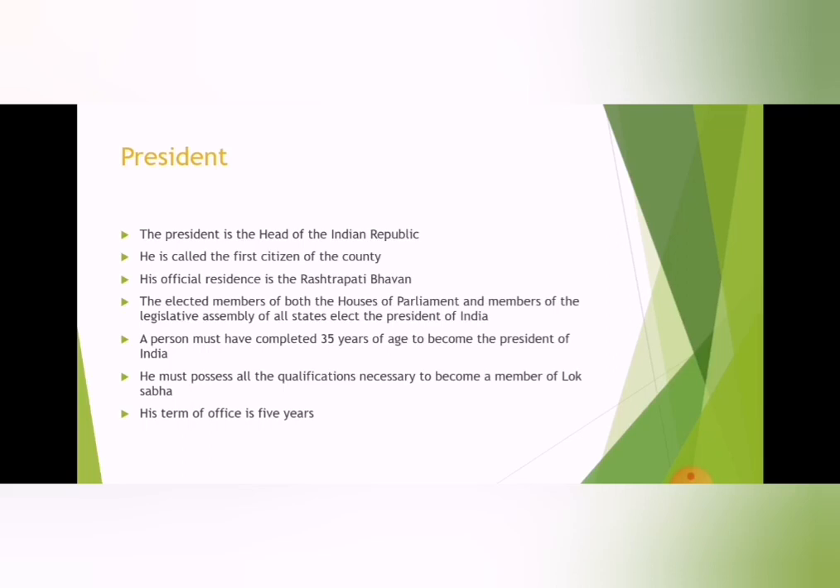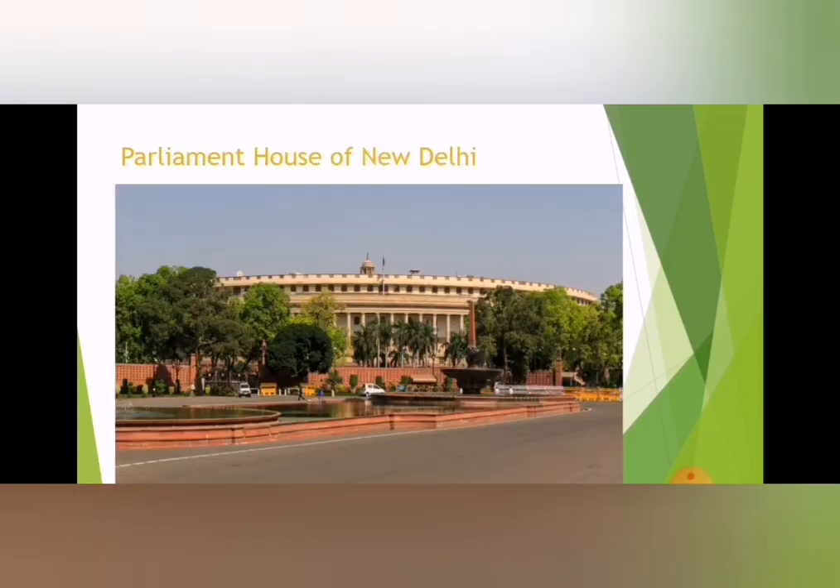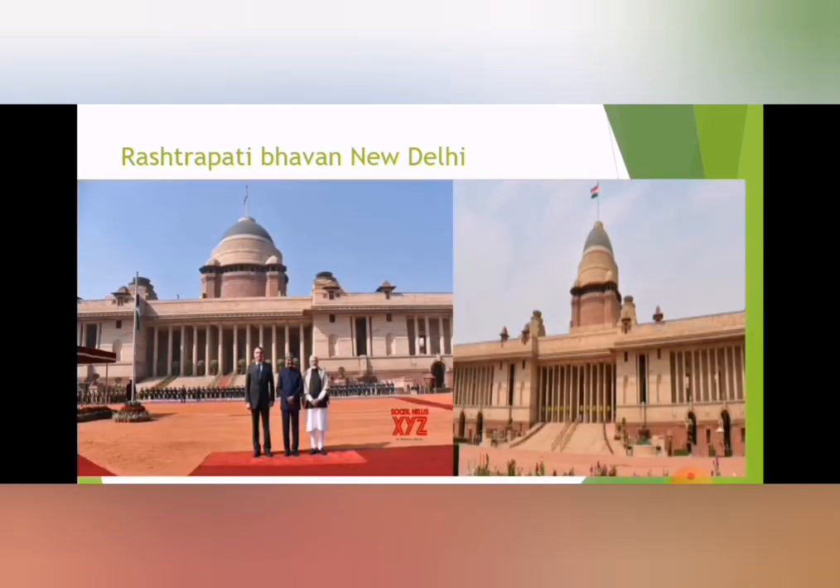A person must have completed 35 years of age to become the president of India. He must possess all qualifications necessary to become a member of Lok Sabha. His term of office is 5 years. This is the parliament house in New Delhi. This is Rashtrapati Bhavan in New Delhi.